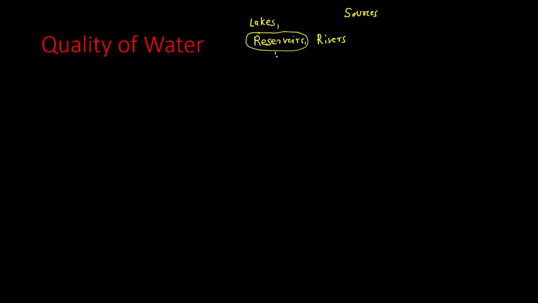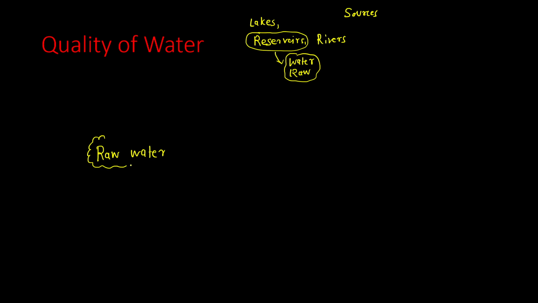Now, if we are taking water from, let's say, a reservoir, so there is one reservoir. From here, we are taking some water. So this water which we are taking initially from the reservoir, we call it raw water. Okay, so from the source we have taken raw water.